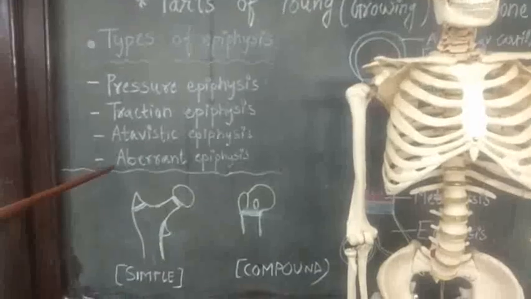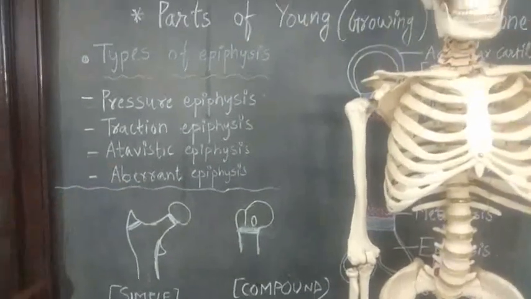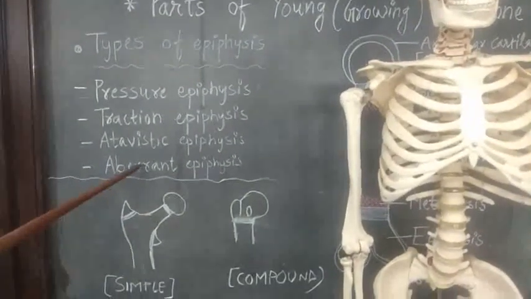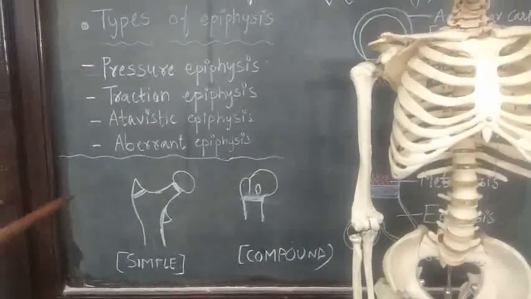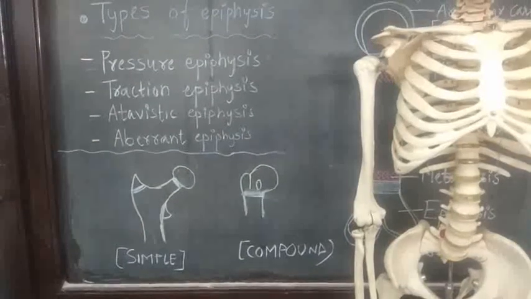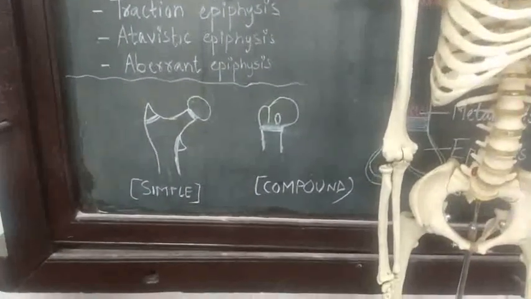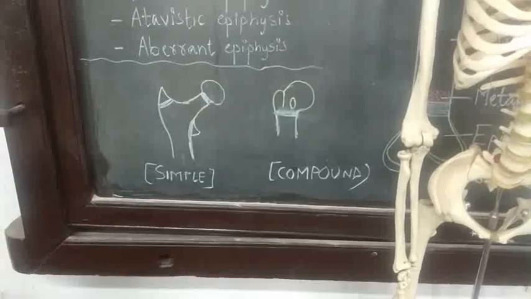Next classification is aberrant epiphysis. These aberrant epiphyses are not usually present. They are present at the unusual end of short long bone. What are the examples of aberrant epiphyses?